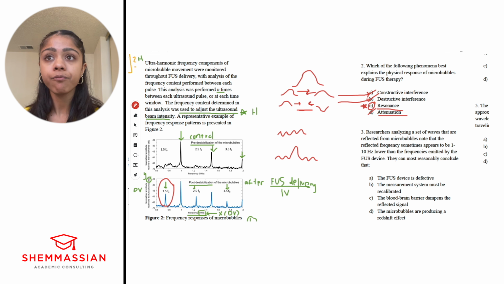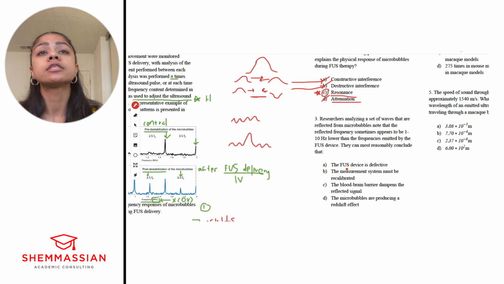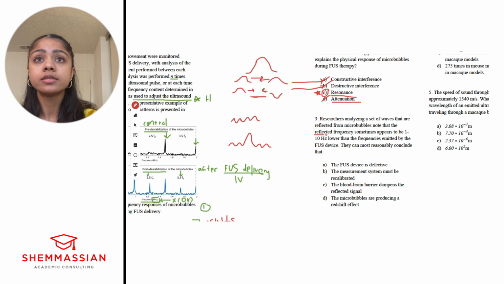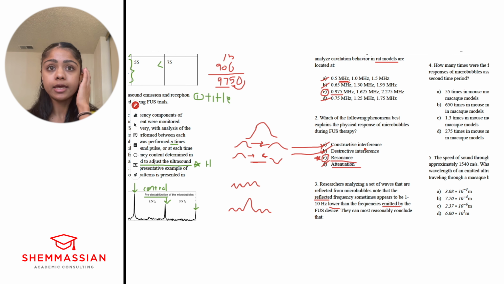Okay, moving on. Number 3, researchers analyzing a set of waves that are reflected from microbubbles note that the reflected frequency sometimes appears to be 1 to 10 hertz lower than the frequencies emitted by the FUS device. They can most reasonably conclude that something. Again, try to predict the answer choice, right? So it looks like the reflected frequency is lower, right?